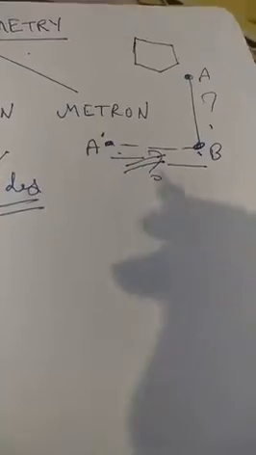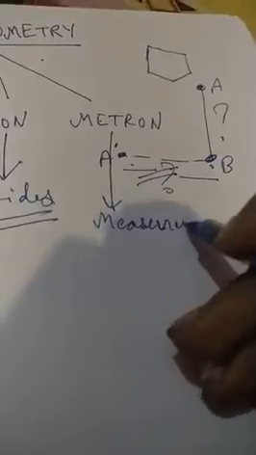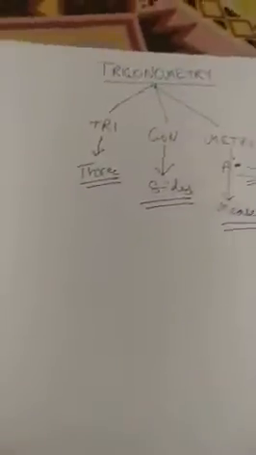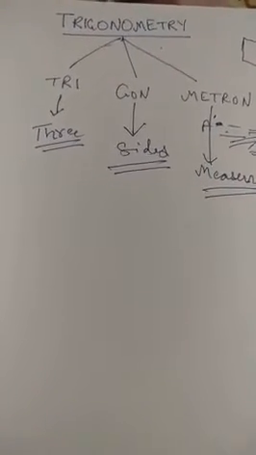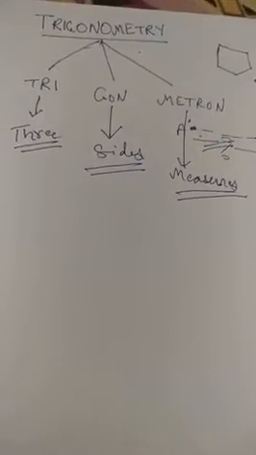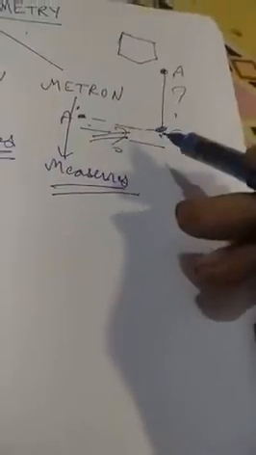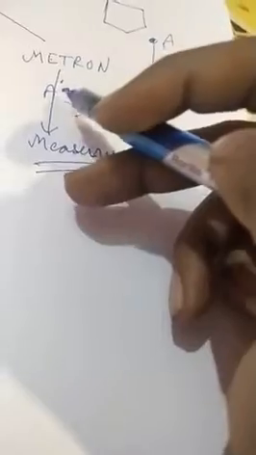And metron, as the word refers, means measurements or simply measures. So these three combined together form trigonometry, which deals with the study for calculation of the sides with respect to the angles as well. Now up till now we haven't seen any usage of the word angle. We saw the height of the building, we saw how far this person is from the base of the building, but never over here had we used the word angle. But now we are using it.